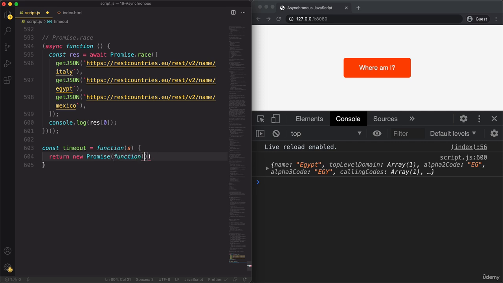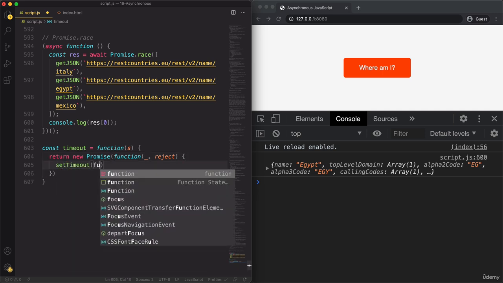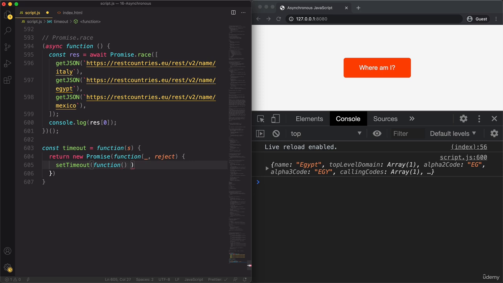and the executor function. And again, in this case, we will not resolve, but reject. And so here for the resolve function, which is always the first one, we can once again use this throwaway variable, using this convention. And then here reject and setTimeout. And here we specify a callback function.